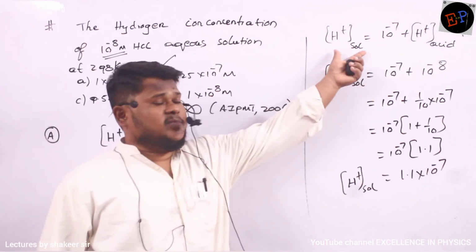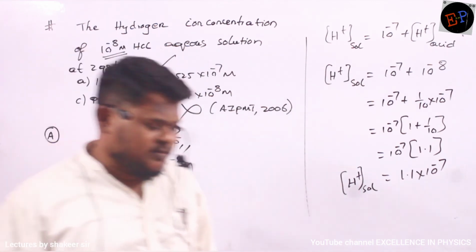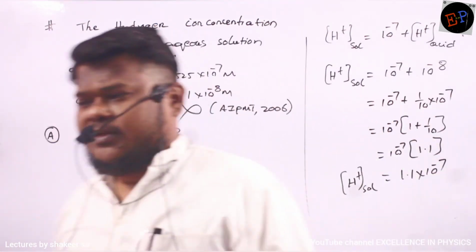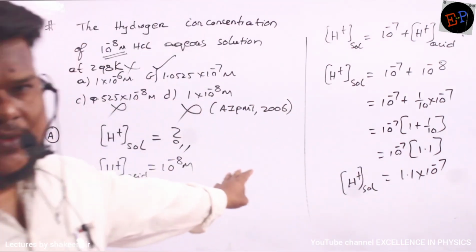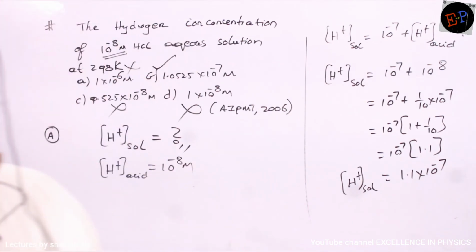You are just supposed to remember this relation. H plus concentration of solution is nothing but 10 power minus 7 plus H plus concentration of acid. We are studying about a single acid, that's it. This is not a mixture of acids, and not a mixture of bases either.